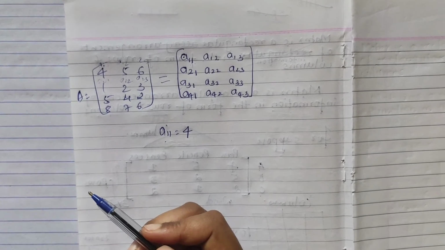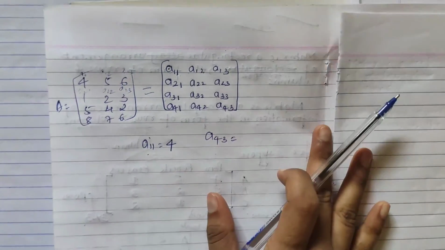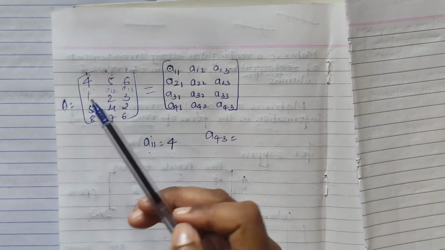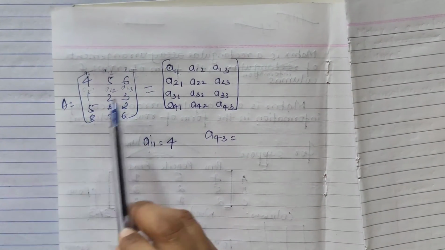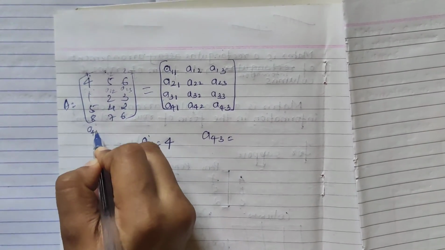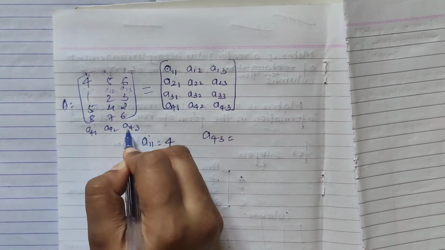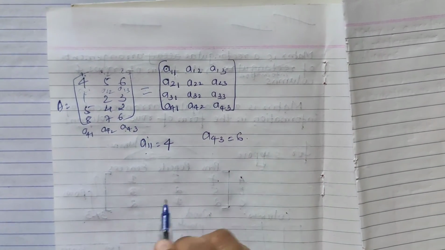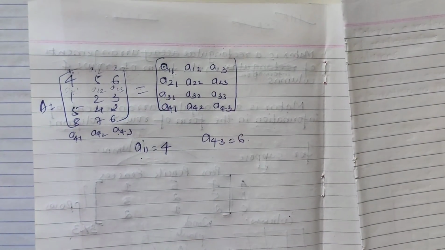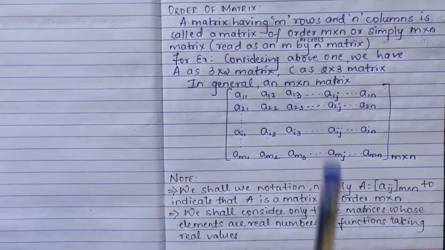If I ask you for the A43 element, how do you find it? This row is of A11, this row is of A2, this row is of A3, this row is of A4. So in this row A4 it will be A41, A42, and this will be A43. So the element A43 is what? It is 6. So in general, it will be like this. That is what I explained to you. In general, we write like this.